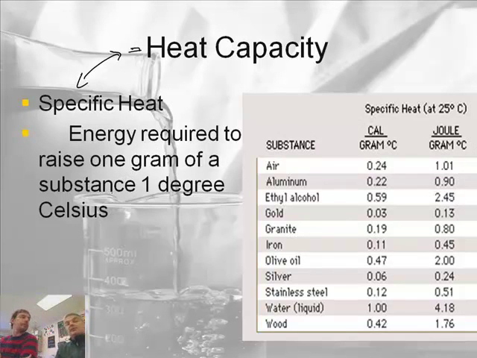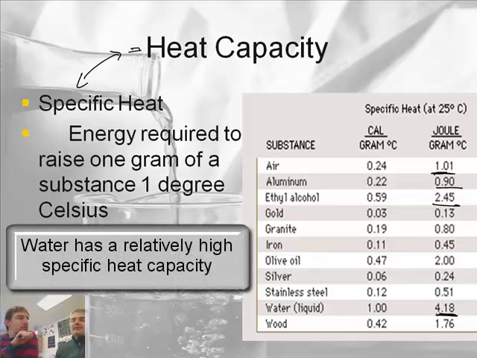It is the energy required to raise 1 gram of a substance 1 degree Celsius. And I have a table over here. For example, air is 1, in joules per gram degree Celsius. For air, aluminum 0.9, ethyl alcohol 2.45, and notice the one that we used a little bit earlier, water, 4.18. That one's a lot higher than the rest of them. It's 4 times more than the metal.